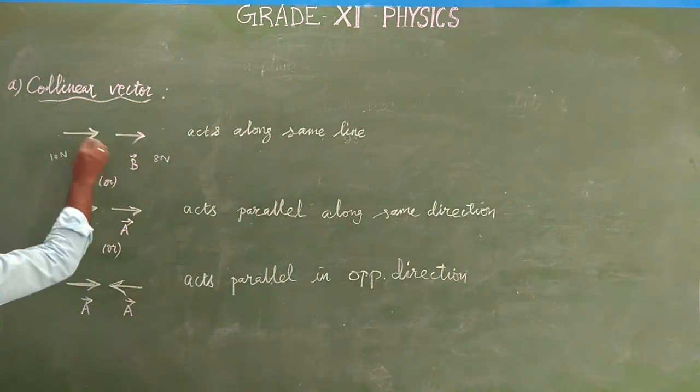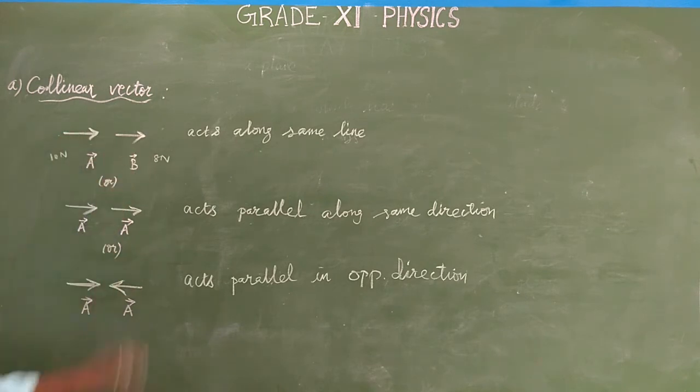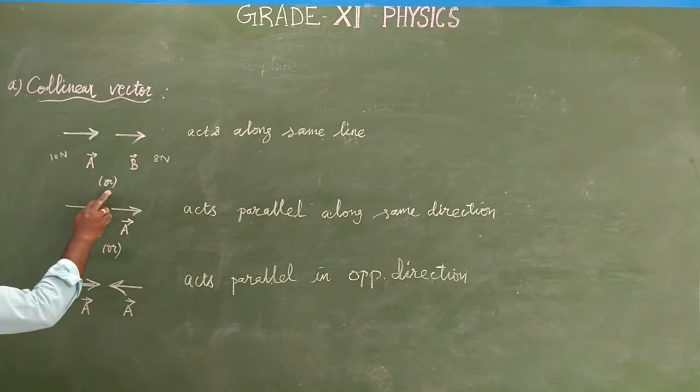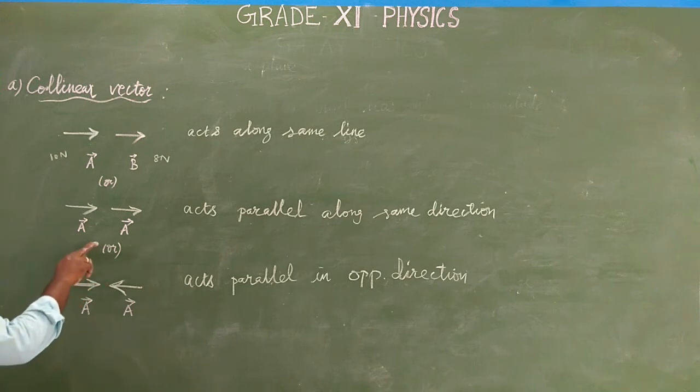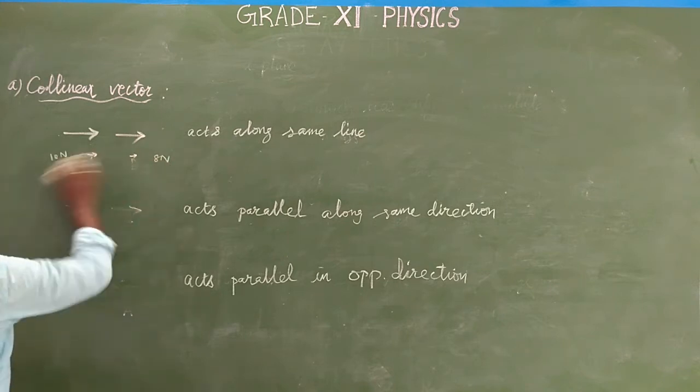Okay. So collinear vectors come in three ways. Two different vectors of different magnitudes but acting along the same line are called collinear, or two vectors of same magnitude that act parallelly along the same direction are collinear. In another way, two vectors of same magnitudes but in opposite directions are also called collinear vectors.